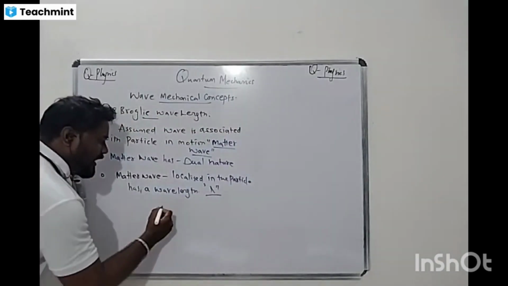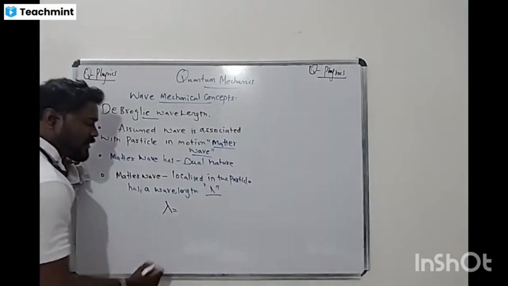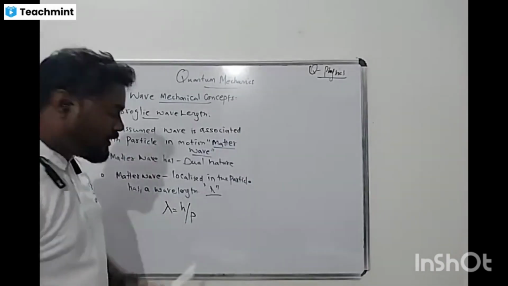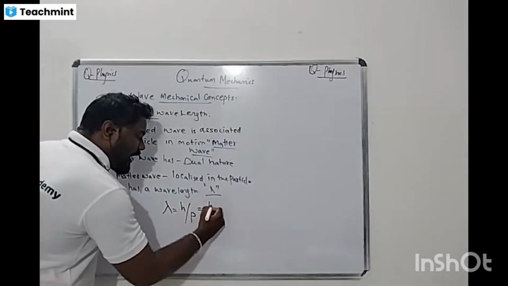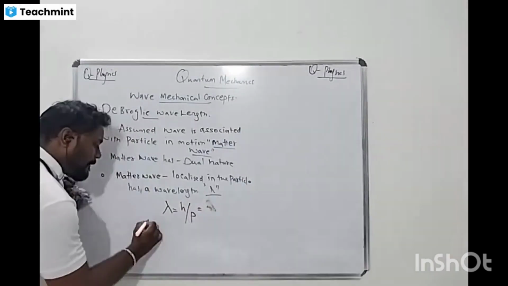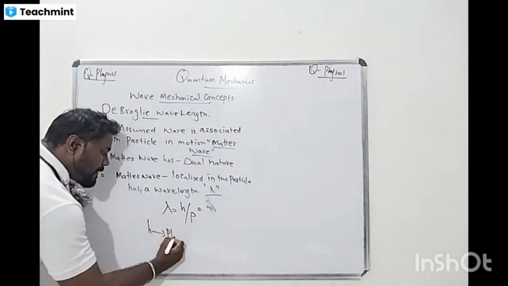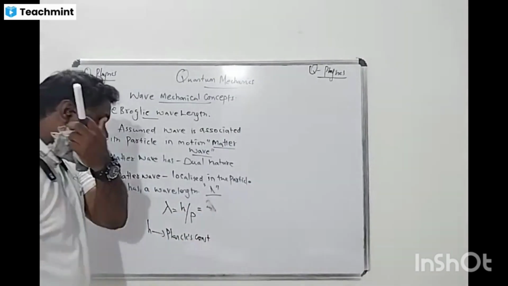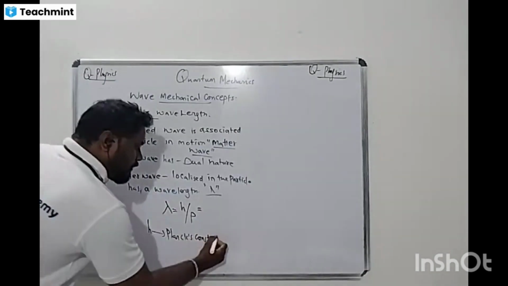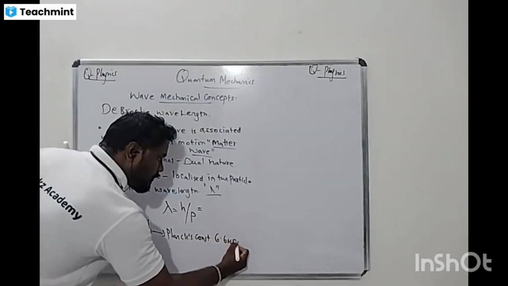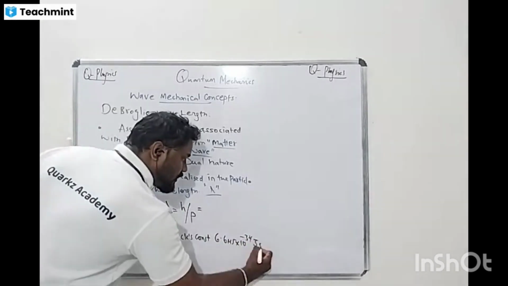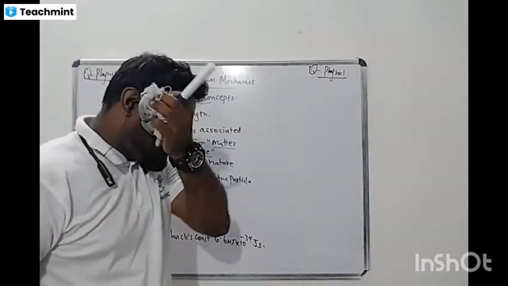What is it equal to? What value? Lambda is equal to h divided by p. This is very important. What is h? It is a constant, Planck's constant. What is the value of Planck's constant? 6.6 times 10 to the power minus 34 joule second. This is very important.